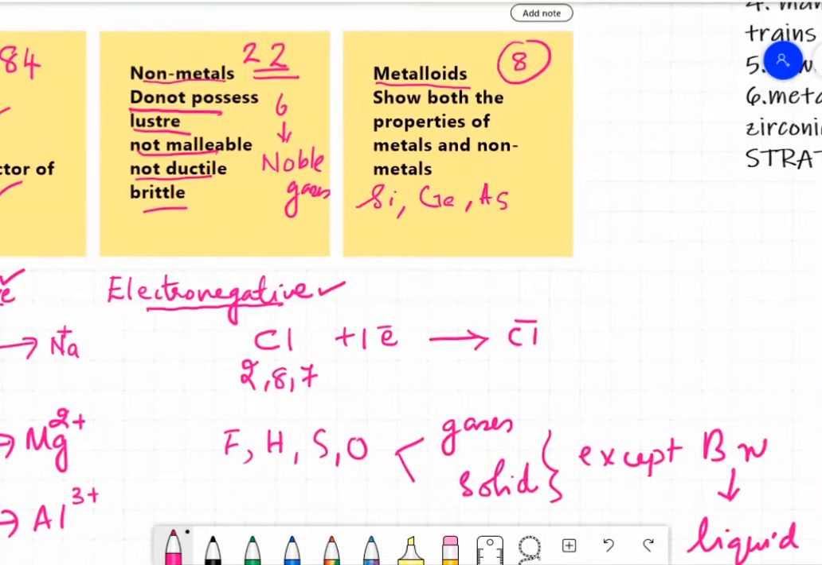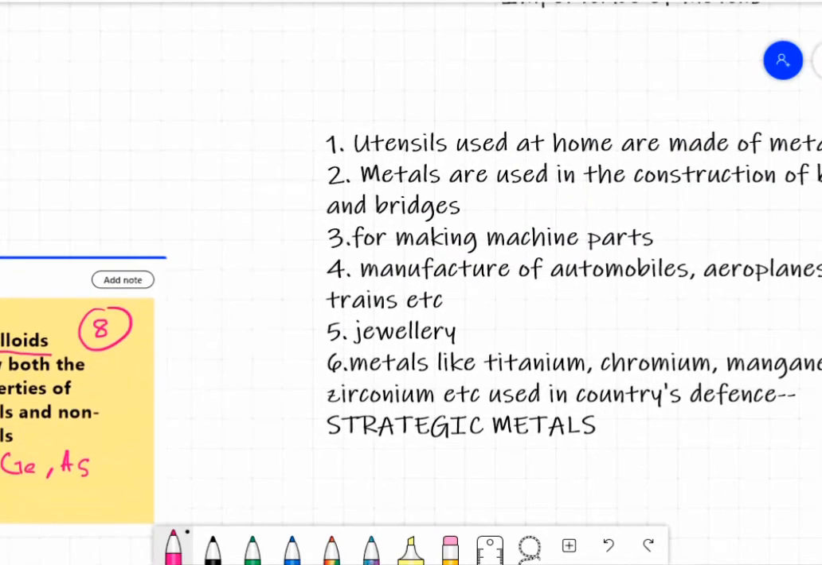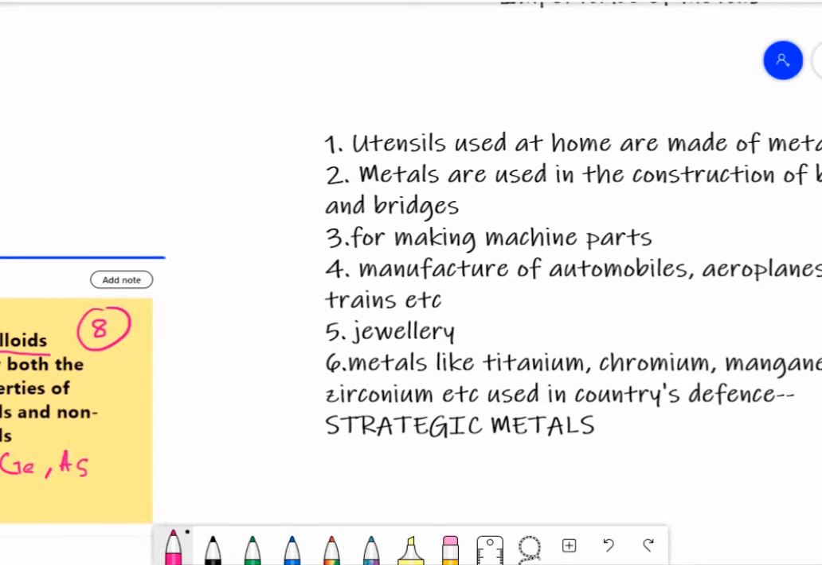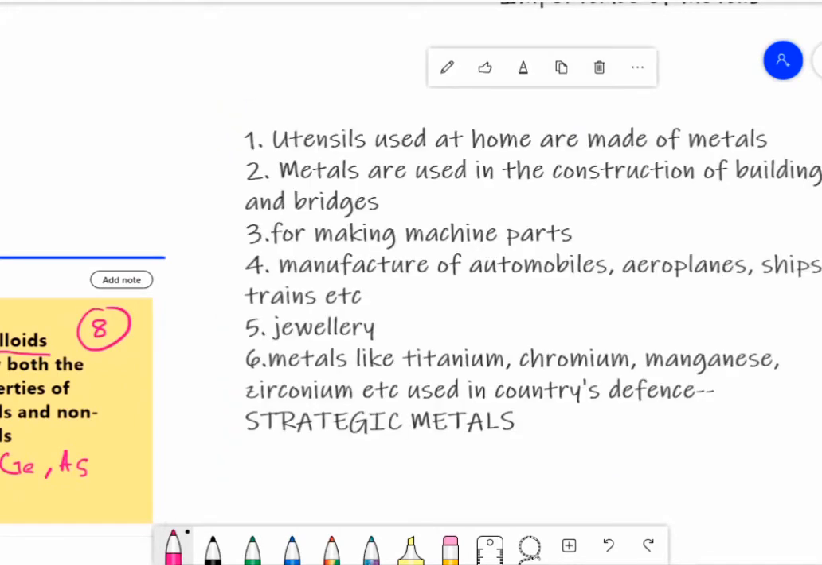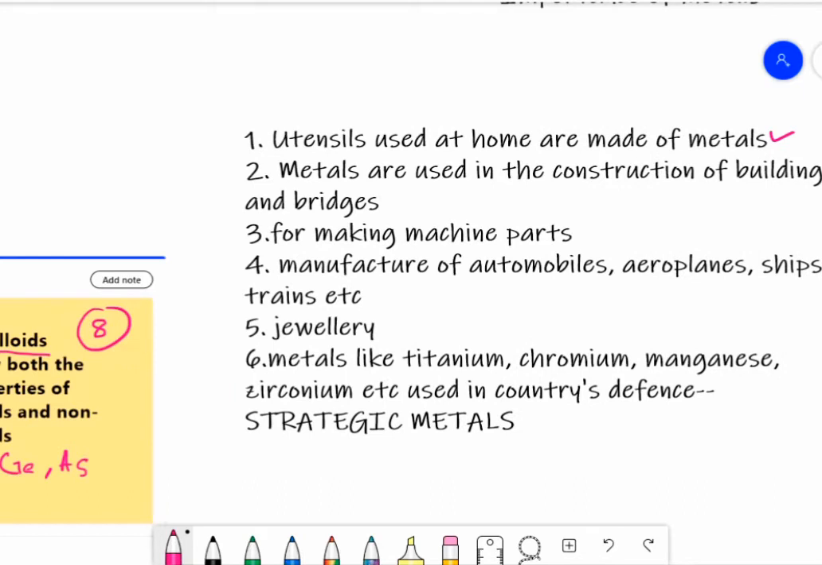What is the importance of metals? What is the need of studying these metals? Usually, mostly all the utensils used at home are made of metals such as aluminum, copper, silver, brass, stainless steel, etc. Which means that metals can be used for making utensils.